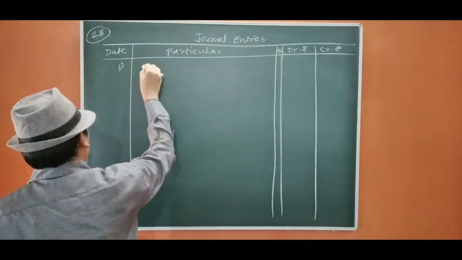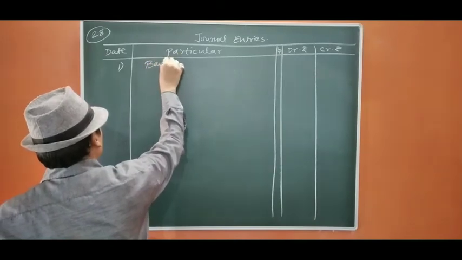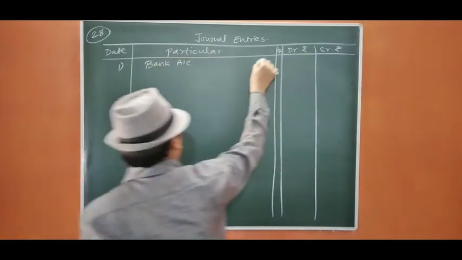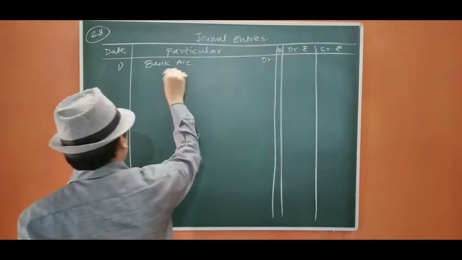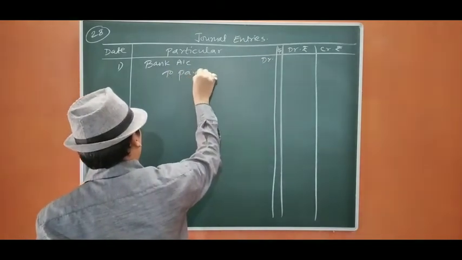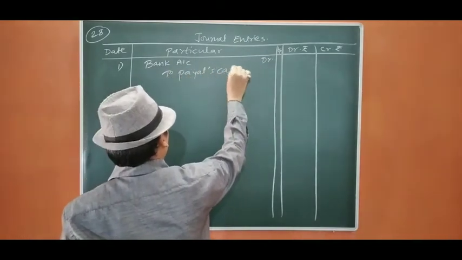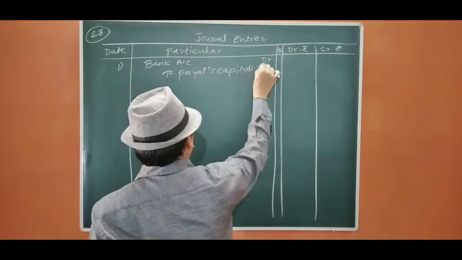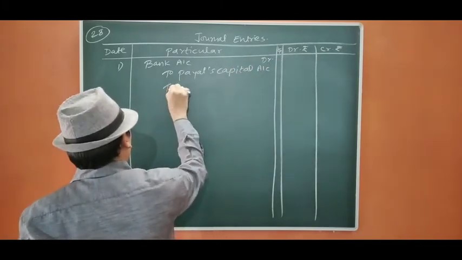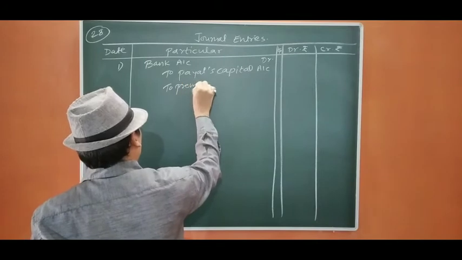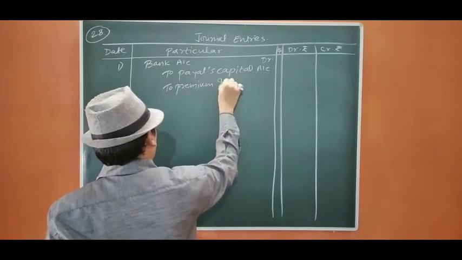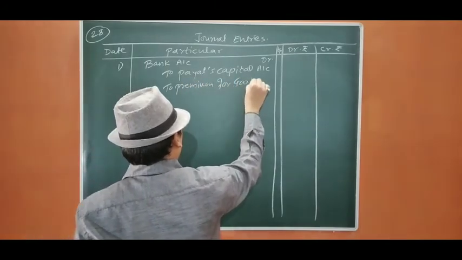First, bank account debit, because she is giving a cheque, to Pile's capital account, to premium for goodwill account.